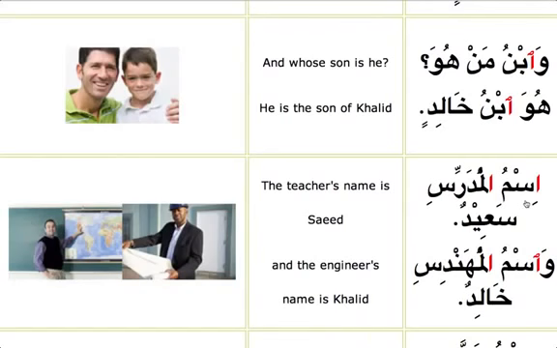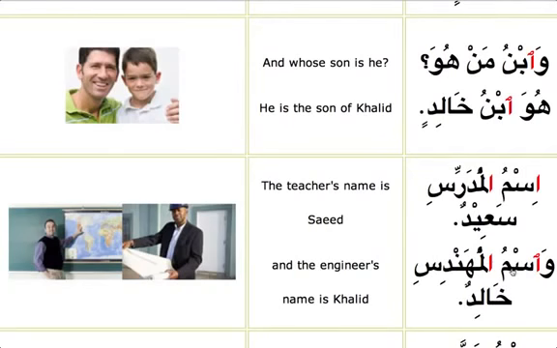So we see Ismul Mudarrisi. So you say Ismul, sound of E. Name of teacher. Ismul Mudarrisi Sa'idun. So if you analyze here, Ismu is Mubtada wa huwa mudaf, al mudarrisi mudaf ilayhi, Sa'idun, one word is marfu, it's indefinite. This is how we analyze in between.